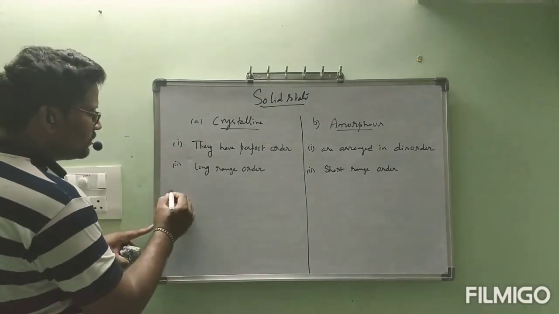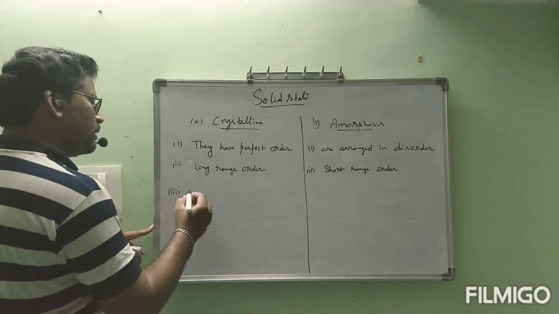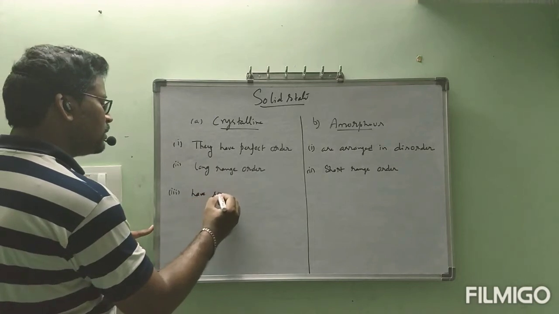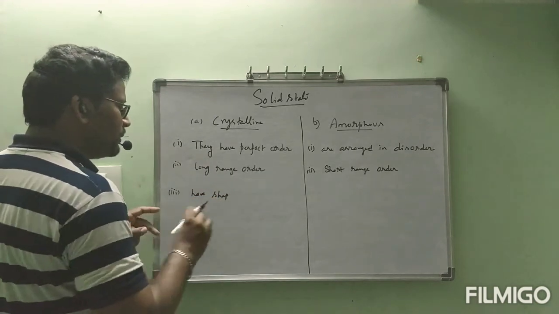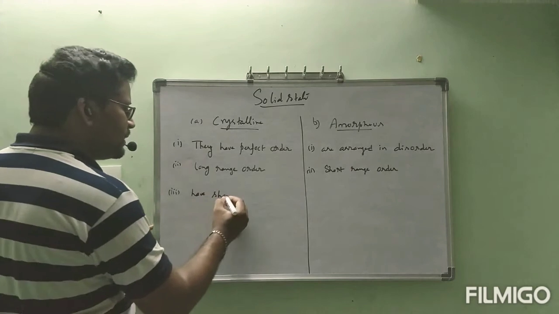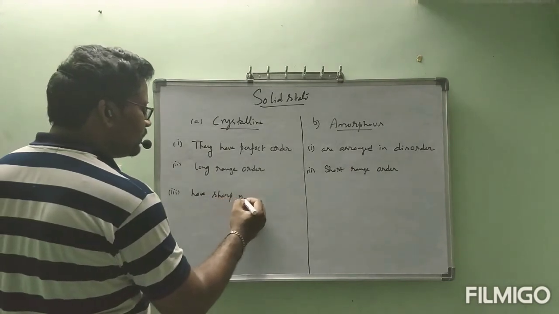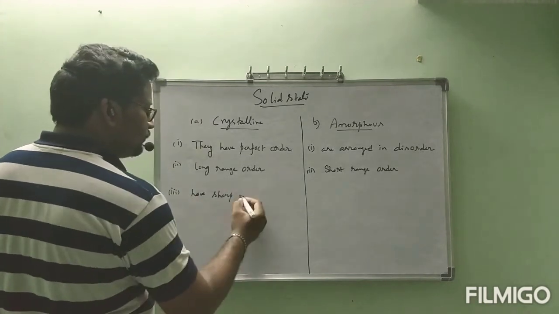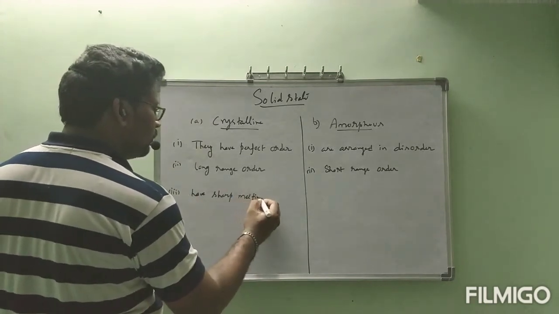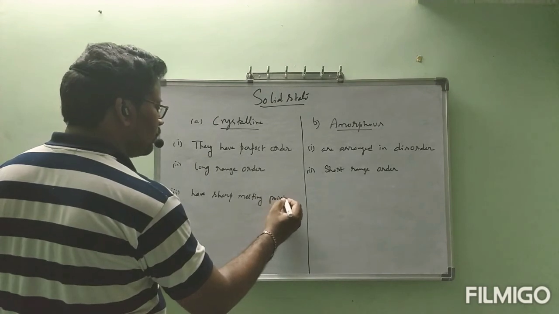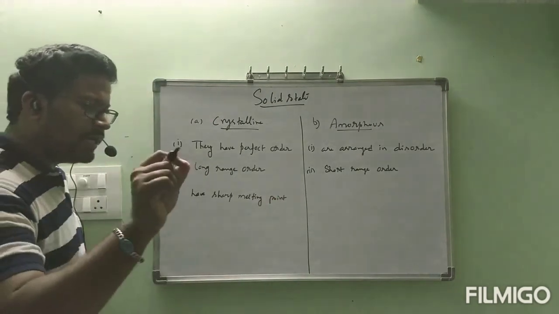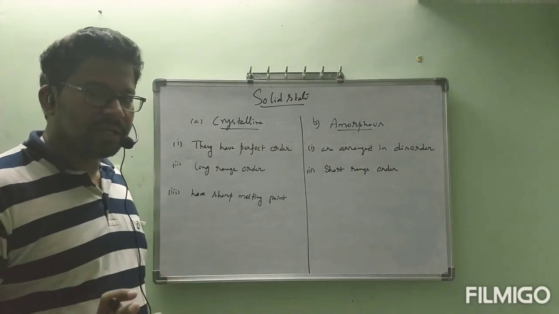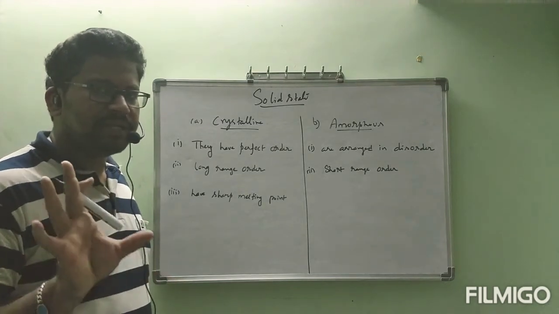Next, third one. Crystalline solids have sharp melting and boiling points. Suppose you take one particular solid, NaCl. That NaCl will melt at 850 degrees centigrade.